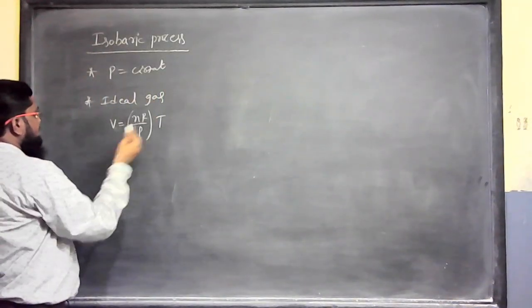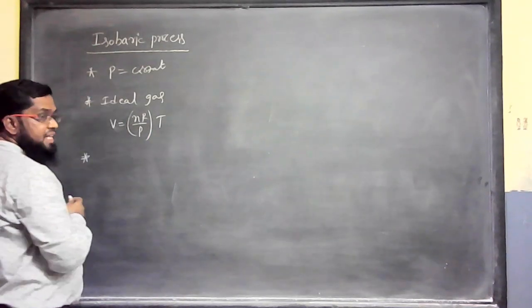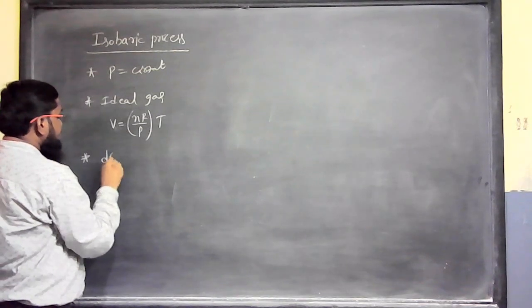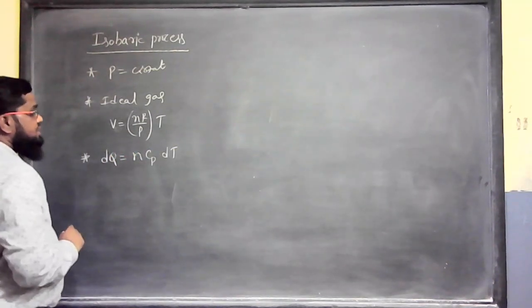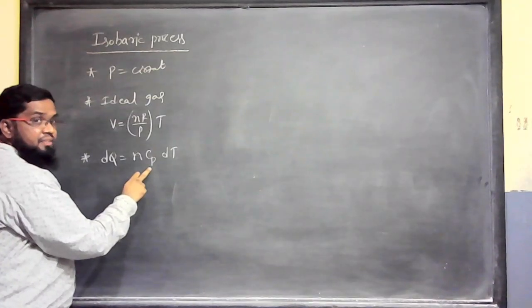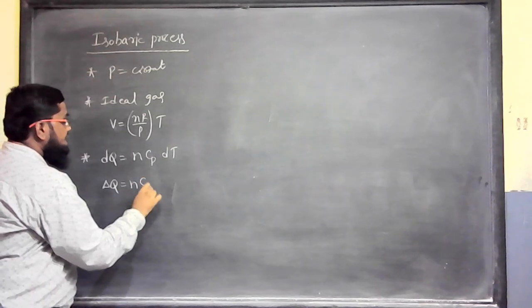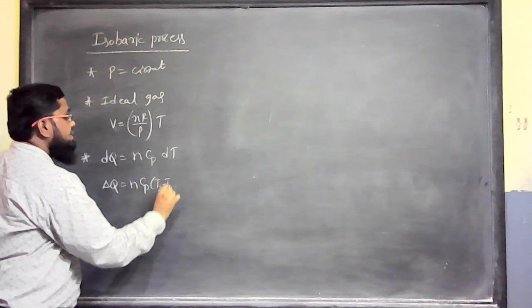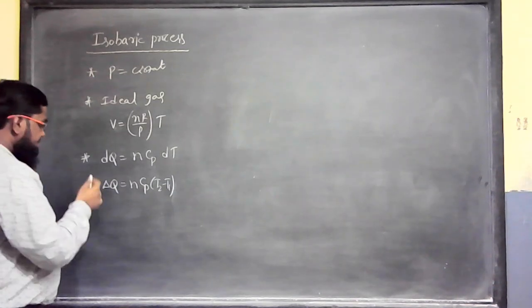Now, when you see the ideal gas equation at constant pressure, we have defined Cp. That means dq can be written as nCp dT. When I treat Cp as constant for a change in temperature, dq can be written as nCp into T2 minus T1. So this is the dq.